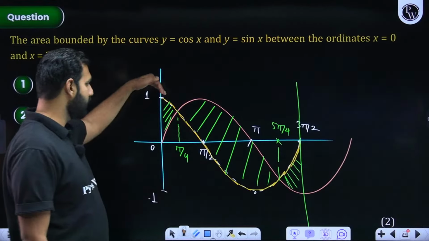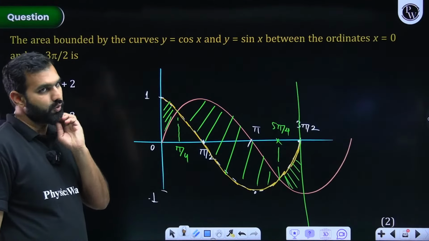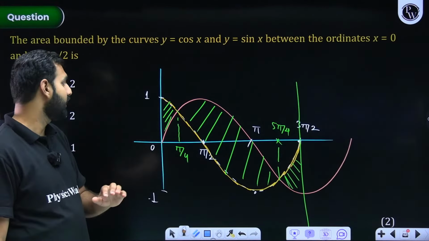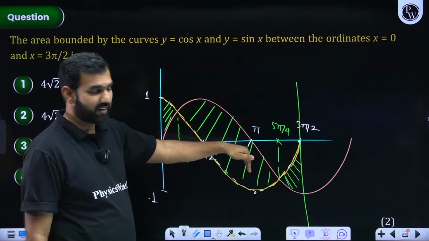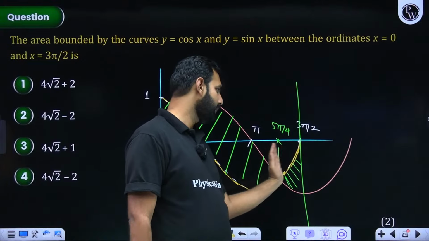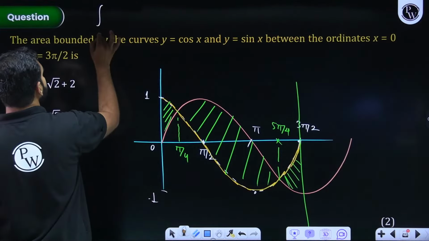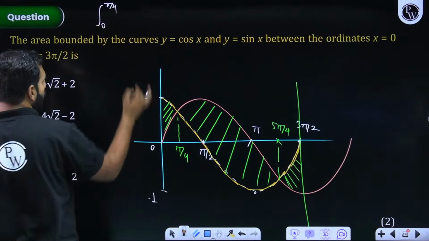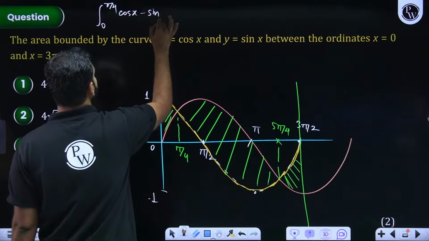Sometimes cos x has the upper hand, sin x is the lower function. Yes, Yaksh, you can, but be more precise and correct with that. Then from pi by 4 to 5 pi by 4, it is sin x which has the upper hand. And then from 5 pi by 4 to 3 pi by 2, it is again cos x. So how will you do it? First of all, from 0 to pi by 4, which is the upper curve? I think cos x. So you will write it as cos x minus sin x, right?